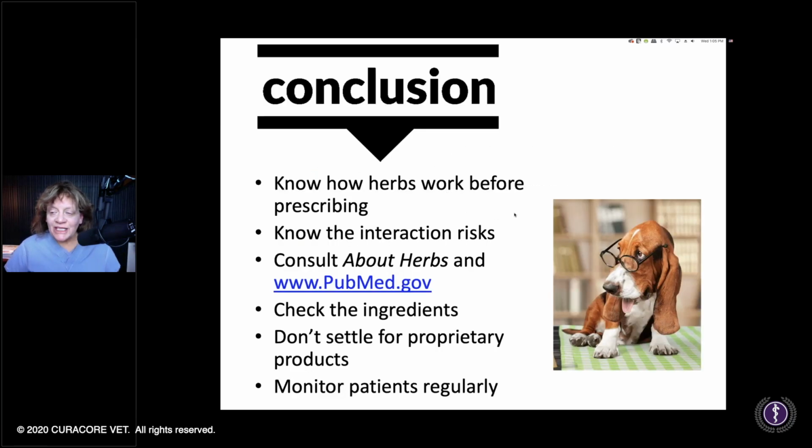So in conclusion, and thanks for hanging with me here and for joining me today, know how herbs work before you prescribe them. There's so much to learn. Know the interaction risks. You got your resources here. Check the ingredients on the products. Don't settle for proprietary products, because once you see what we want to know about cannabis, I would hope that you would ask, why isn't every herbal company doing this kind of diligence to tell me exactly what's in it? What are the active ingredients? Was there any heavy metal inclusion in that? Are there any microbes in there?